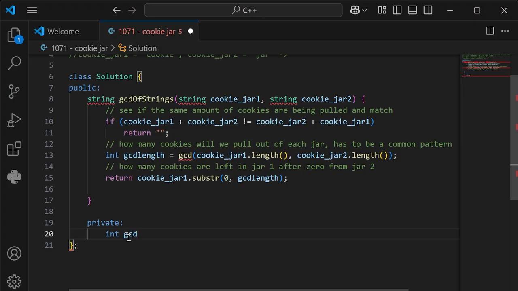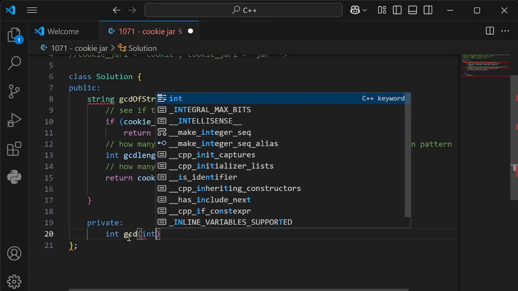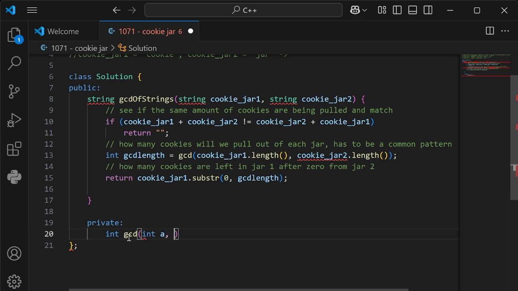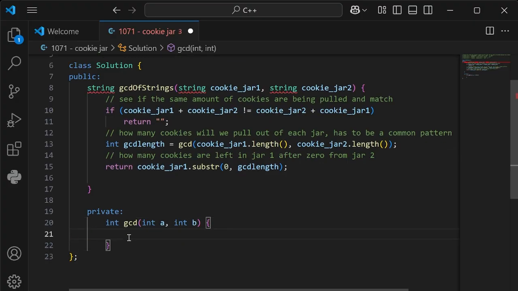GCD, greatest common denominator. Basically, how many cookies, the largest number of cookies that we can take from each jar, and both of the jars have to be emptied with no cookies left over. So this many cookies are left in jar A, this many cookies are left in jar B, and then we start getting into the nitty-gritty of this, and then we're going to create a loop.